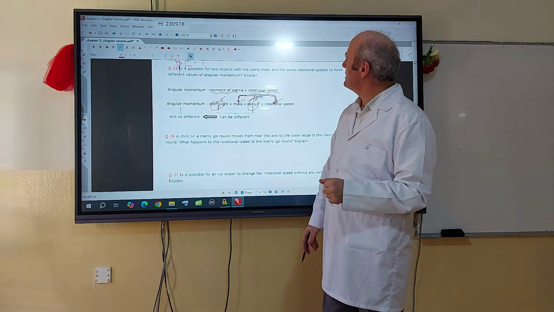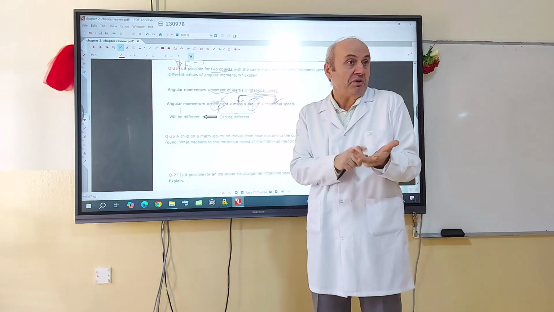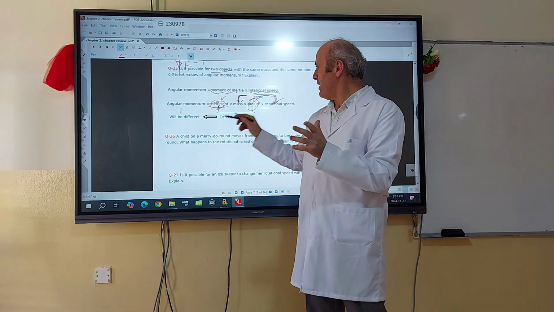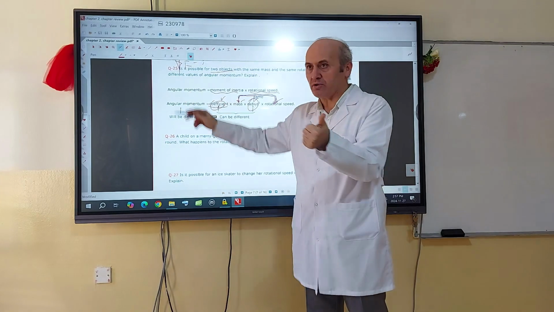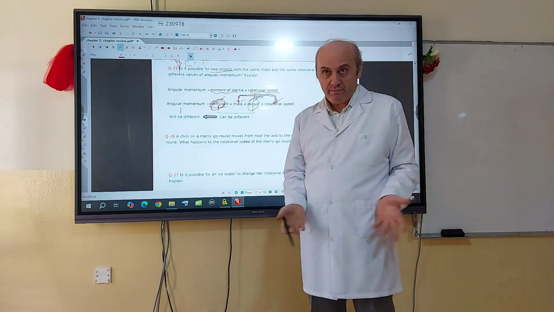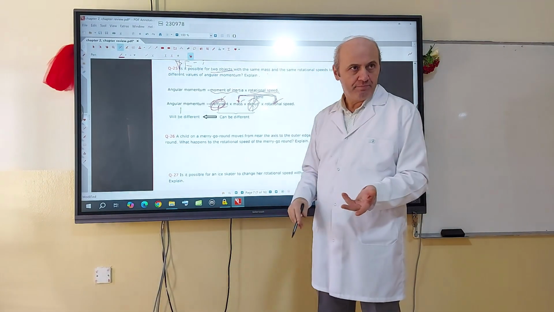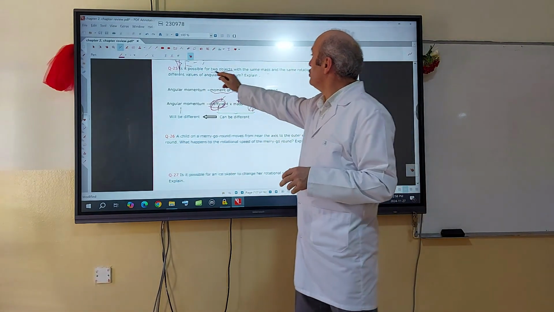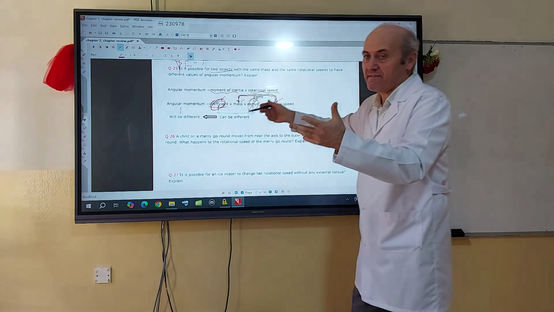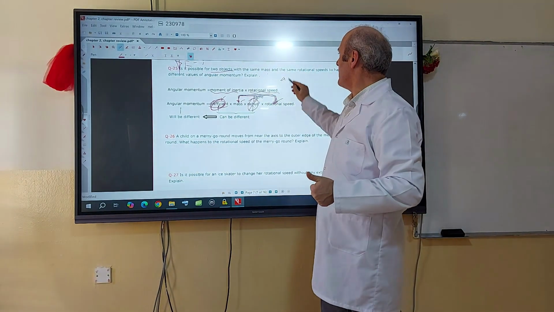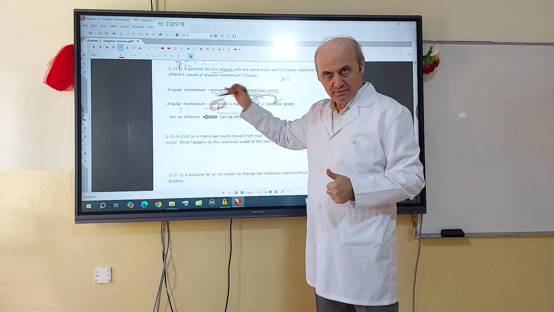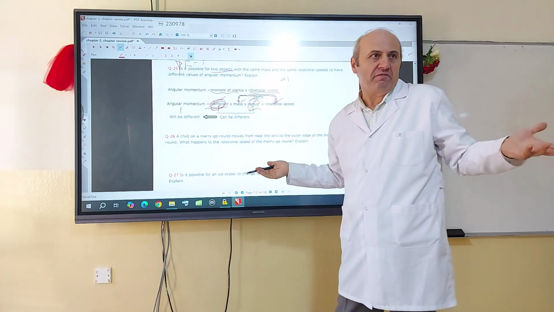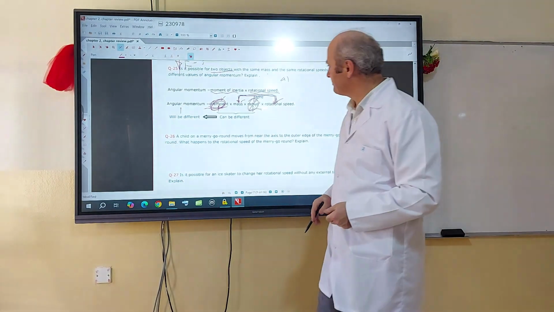The coefficient depends on shape, and the question says 2 objects but doesn't specify the shape. It can be a disc, a cylinder, a sphere, a hollow sphere. If it is a different shape, even when the radii are the same, the result is going to be different. Or the shape can be the same, both spheres, but the radius can be different. So 2 objects with the same mass and same rotational speed can have different angular momentum if A, shapes are different, B, radii are different, or both are different. It's possible.